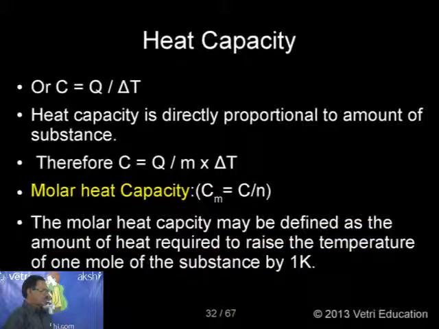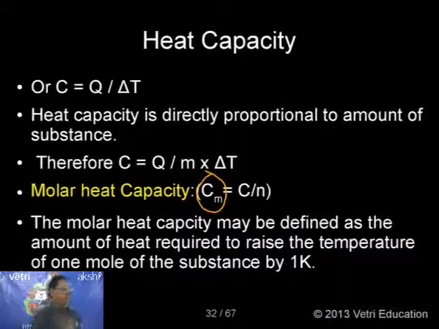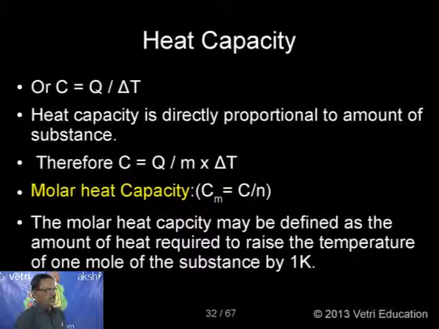Molar heat capacity, usually represented by Cm, may be defined as the amount of heat required to raise the temperature of 1 mole of the substance by 1 Kelvin. If the temperature rise is 1 Kelvin for 1 mole, that heat capacity we call molar heat capacity. This is a very interesting definition. Okay, let me go to the next one.